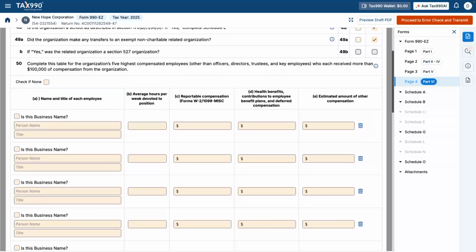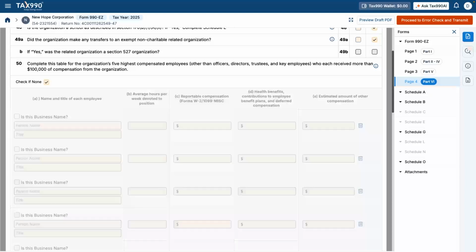Line 50, Highest Compensated Employees. This table is used to report the 5 highest compensated employees, excluding officers, directors, trustees, and key employees, who each received more than $100,000. You'll enter their name and title, average hours worked, compensation, benefits, and other compensation. If no employees meet this threshold, you can indicate none. In our example, no employees exceeded $100,000, so we'll check none or leave blank.